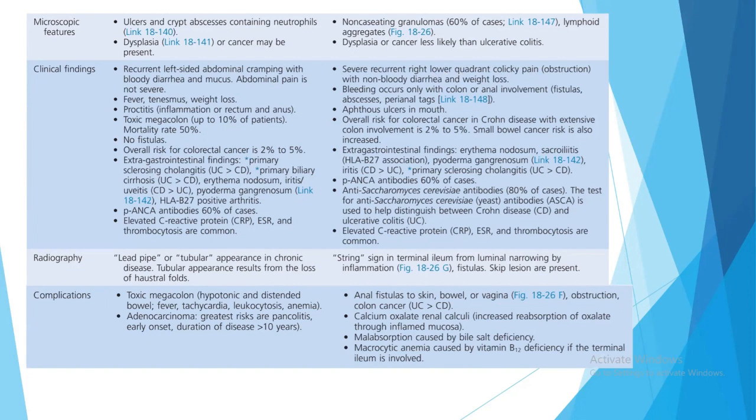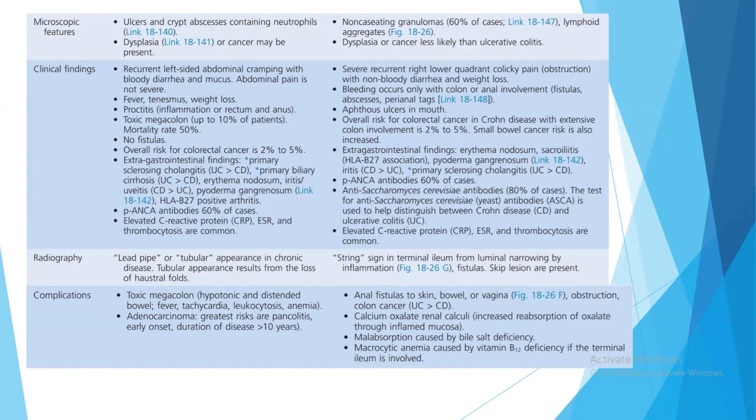Toxic megacolon occurs in 10% of the patients, but toxic megacolon may also be present in 1% of the patients of Crohn's disease. The mortality rate is 50%. There are no fistulas, whereas there will be fistulas in case of Crohn's disease. There are some extra gastrointestinal findings like primary sclerosing cholangitis, primary biliary cirrhosis, pyoderma gangrenosum, and HLA-B27 positive arthritis. Because you know that these all conditions are again autoimmune conditions, and UC may also sometimes be autoimmune.